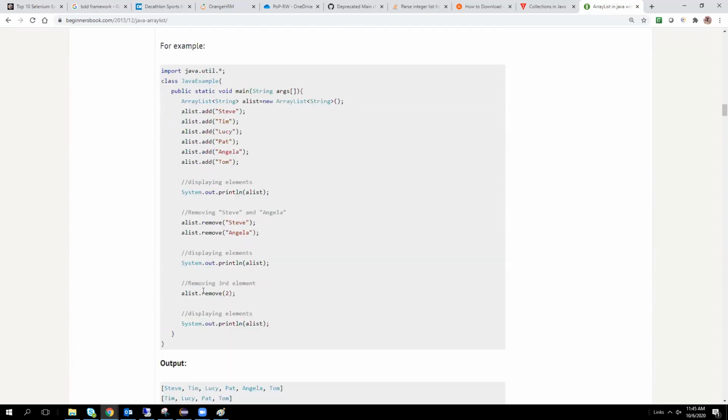If you want to remove, we have to use the remove method. As a parameter, you can give the index as well as the value. Is it clear now? Yes. This entire thing is ArrayList.